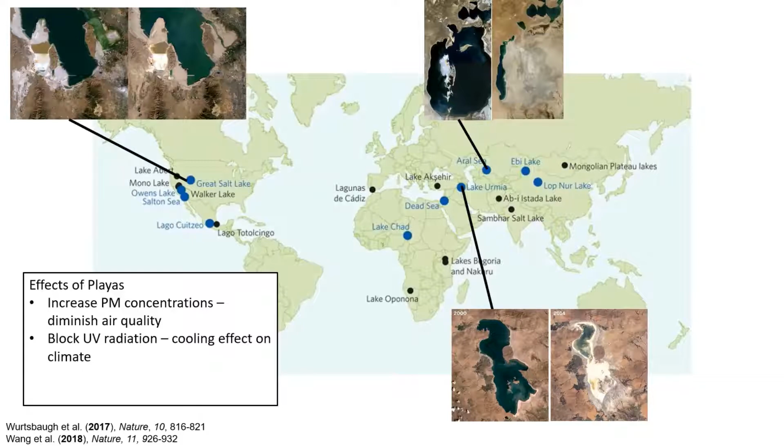Playas can also affect atmospheric composition, especially saline playas that contain high concentrations of chlorine. These particular playas can participate in the formation of a compound called nitryl chloride that, on its own, can affect air quality and climate in a variety of ways. And this compound is what I'm most interested in understanding and what I'm going to focus on in this presentation.